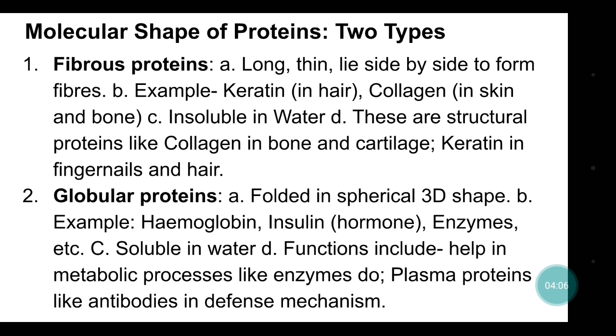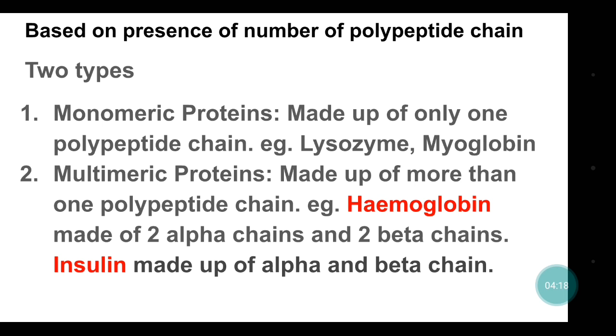So on the basis of molecular shape, proteins are of two types, fibrous proteins and globular proteins. Now, based on the number of polypeptide chains present, there are two types of proteins, monomeric proteins and multimeric proteins.